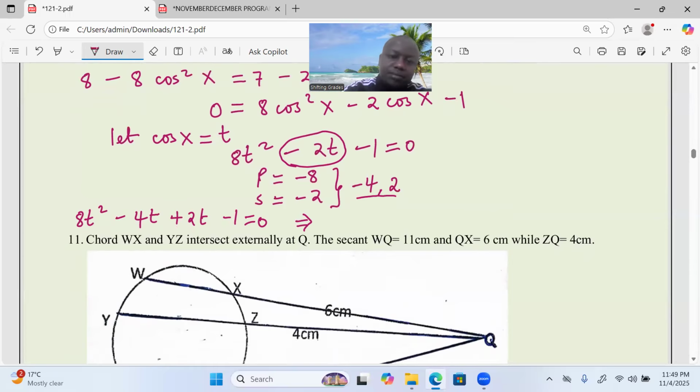So now we can factorize from the first two. What is common? 4t. So 4t is factored out, and this leaves us with 2t minus 1. In the other two, it's only 1 that is common. It should be positive 1, times 2t minus 1 that way, and this is equal to 0.